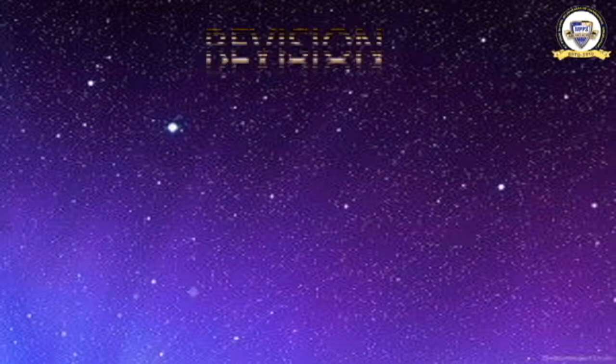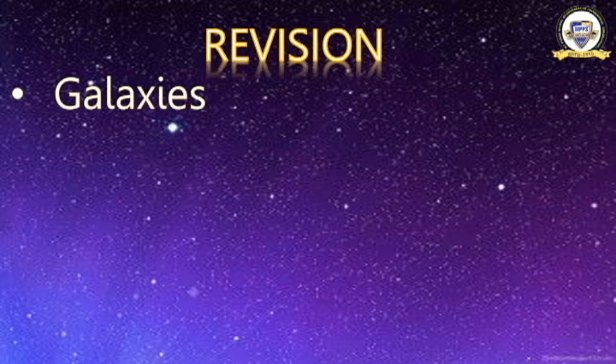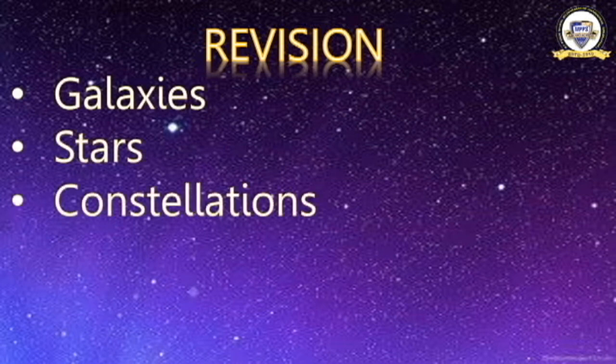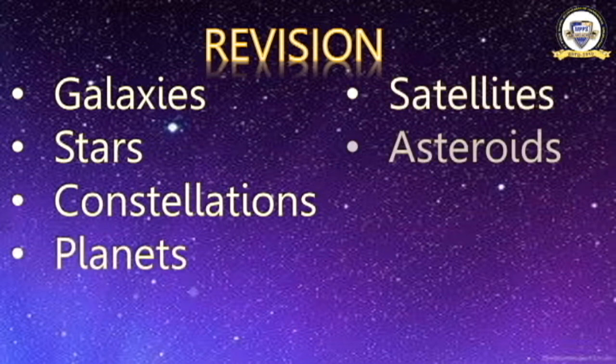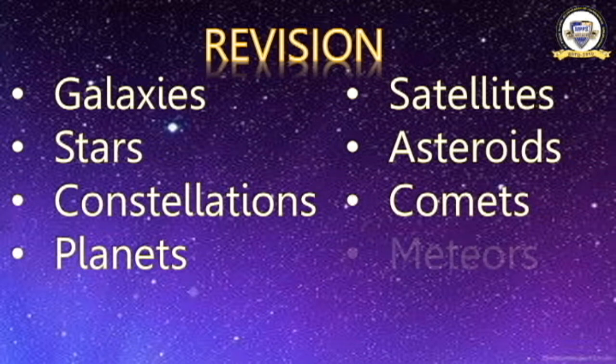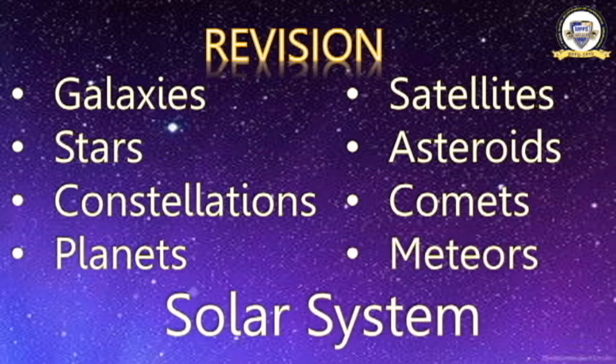Okay, so a lot of things you have learned. Now it is time for revision. Let us wind up the class. Before that, let us have a look at what we have learned today. Galaxy, stars, constellations, planets, satellites, asteroids, comets, meteors. The solar system we did not learn. We have completed up to the meteors. We will learn the solar system in the next part, the second part.